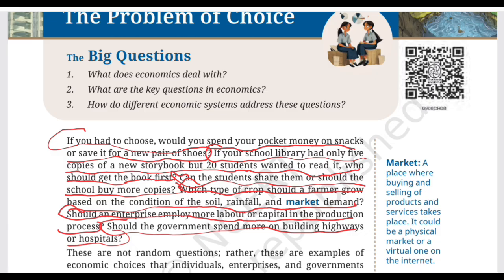So if the government decides to give greater priority to hospitals, it may have fewer resources available for some other priorities like education and roads. And if it decides to give greater priority to highways, the same question arises again. So again, what should we choose? And suddenly our little 500 decision has become a decision involving an entire country.